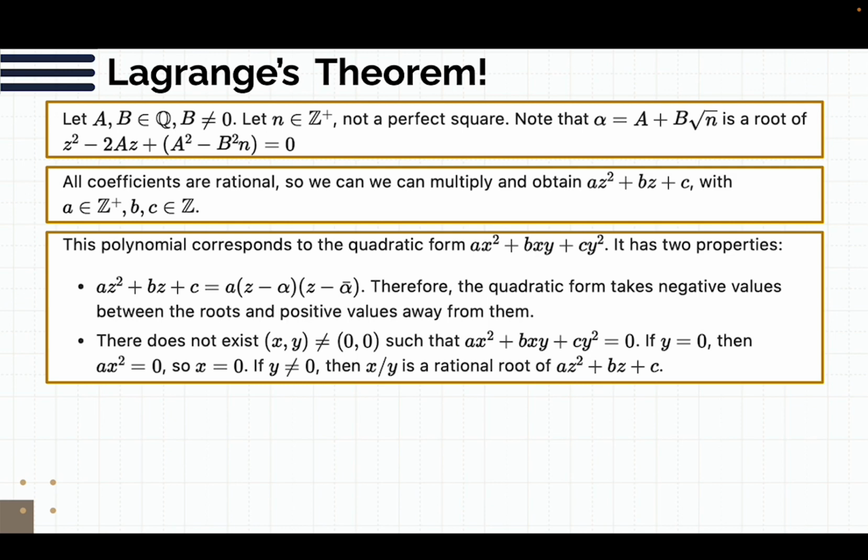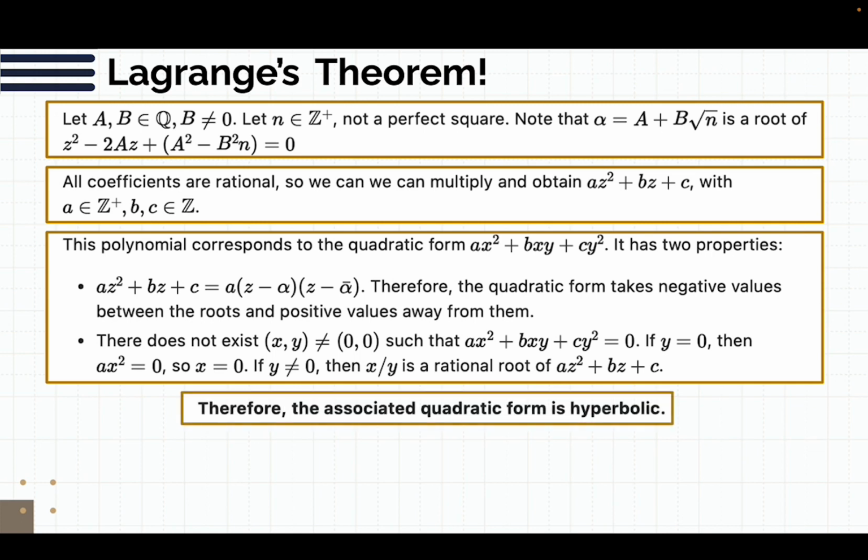And furthermore, there is no integer 0 on this quadratic form. Because if there was, then we would have another rational root to this quadratic function, which we know there isn't, because it only has 2 roots, and they're these quadratic irrationals. And so because of that, this is a hyperbolic form.